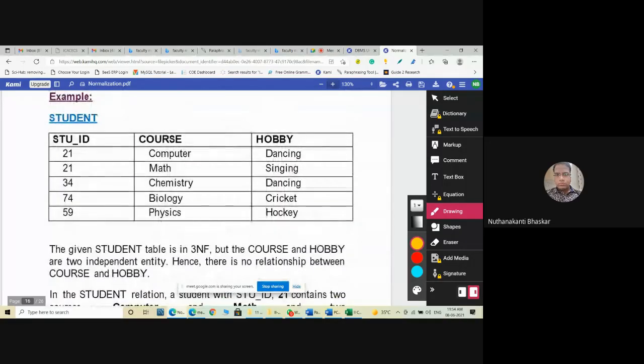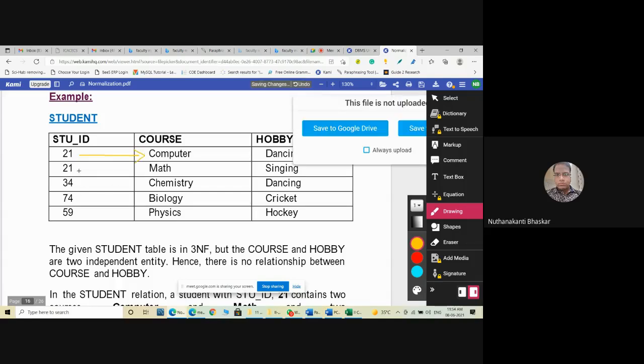Now coming to this example. Student ID, course, and hobby. Tell me what is the multi-valued functional dependency here? Is there any multi-valued functional dependency? Tuple 1 and tuple 2, student ID is 21. Yeah, because student ID sometimes tells computer course and sometimes tells math.